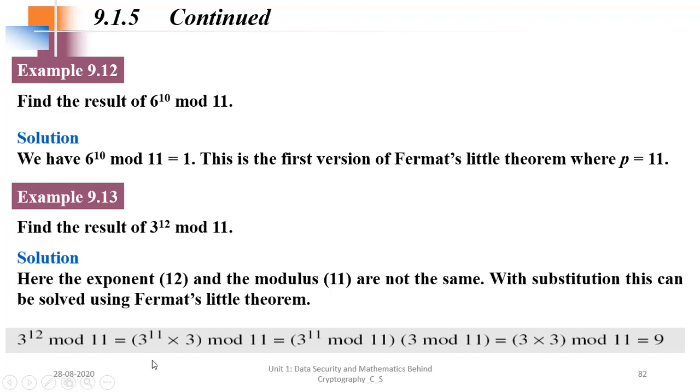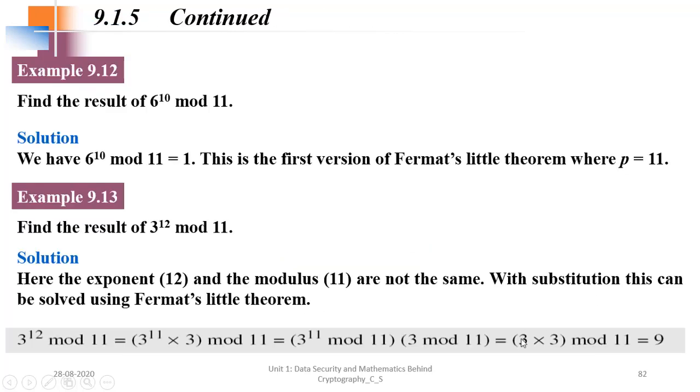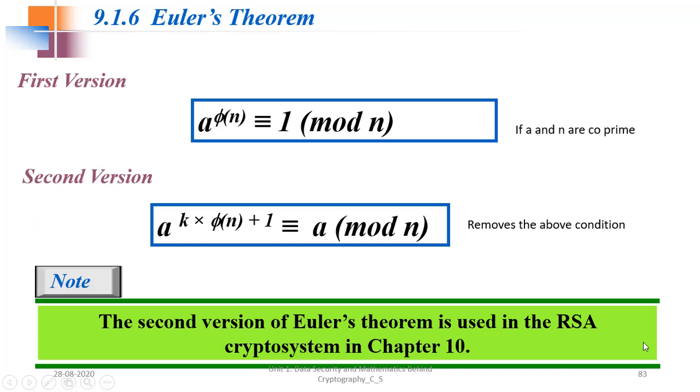So this is of the form a times b mod 11. So what is the answer? (a mod 11 times b mod 11) mod 11. As I said in the last lecture also, that mod 11 is missing here. So what is 3 raised to 11 mod 11? This is of the form a raised to p mod p, so the answer is a. I'll get that answer as 3, and 3 mod 11 is 3 only, and then that times 3 mod 11, so you will get 9, right?